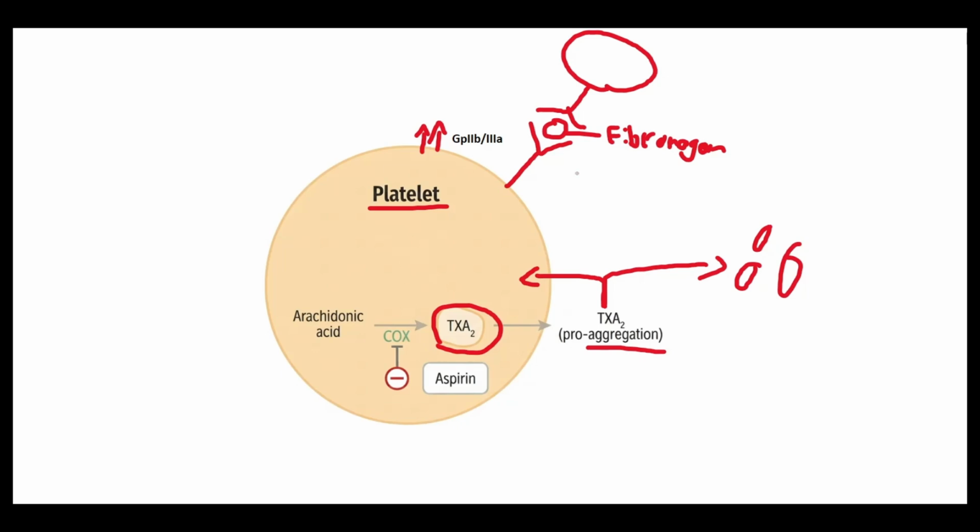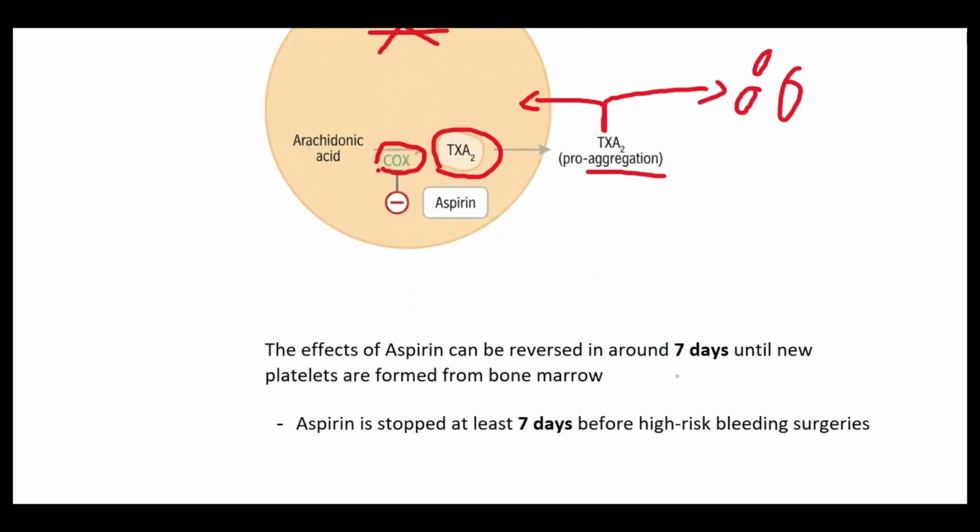The reason why this mechanism is so effective is because once a cyclooxygenase enzyme in a certain platelet is bound, this platelet is completely void. It cannot be used to contribute to aggregation anymore. Platelets have a lifespan in the blood of around 7 days, and so for aspirin's effects to wear off, new platelets have to be produced. And this is why if we're going to perform a surgery where we have a high risk of bleeding and therefore we need the blood clotting function, we have to stop aspirin at least 7 days before that surgery.